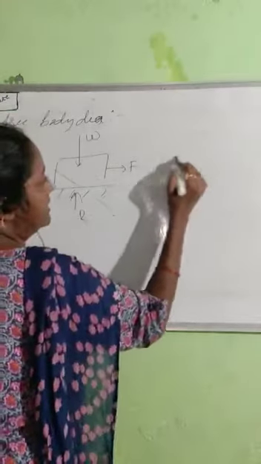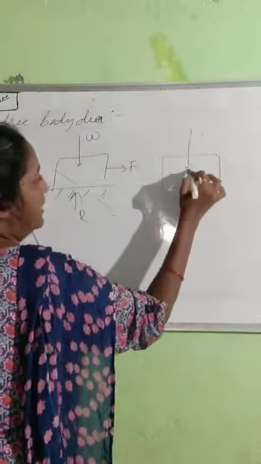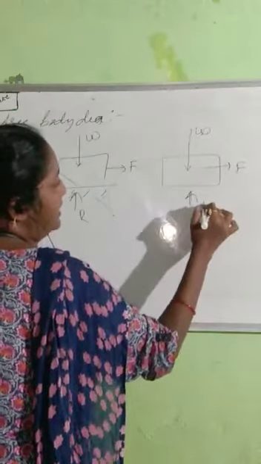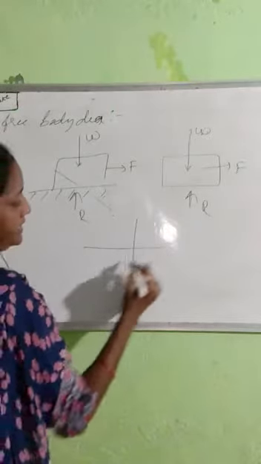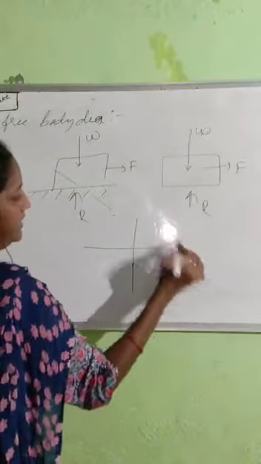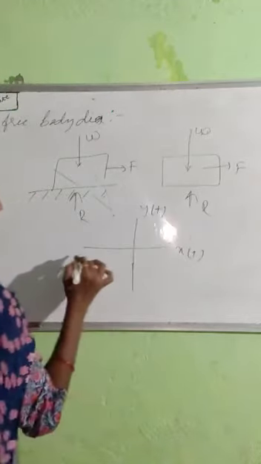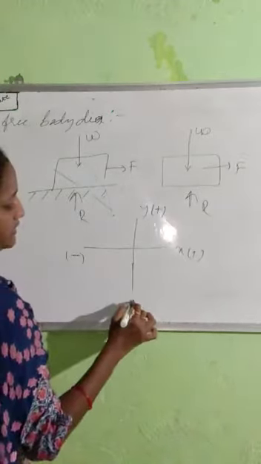For example, like this. So here weight is there. So this is force and this is normal reaction. So this is free body diagram. Now I am converting this into coordinates. This is x, y, positive direction, and this is positive and this one is negative. Similarly, this one is negative.